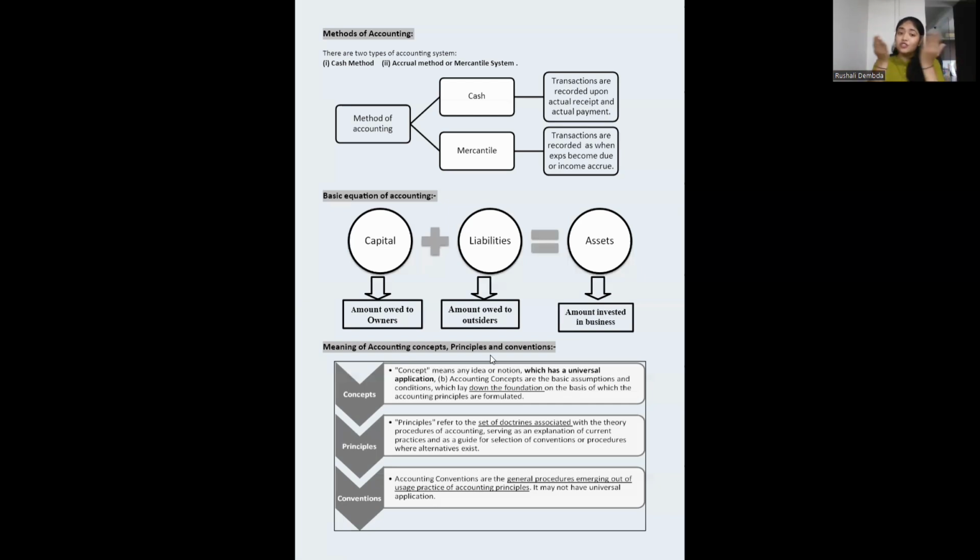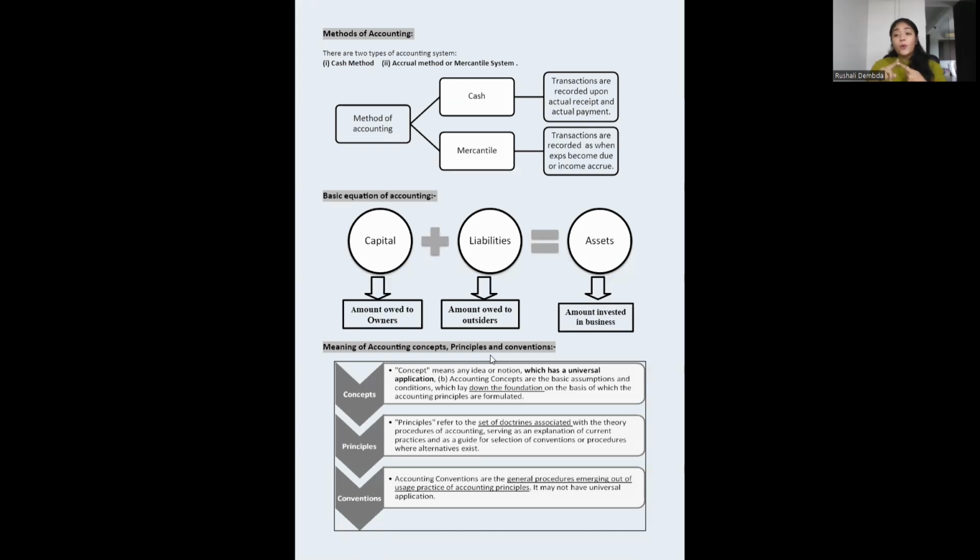That is our asset. So this is how the system works. Capital plus liabilities is equal to assets. Both together become your assets. Amount owed to owners or investors, that is your capital, and amount owed to outsiders, bank people, or those who give you investments, this is liabilities. Then what you have invested in the business, your building, your land, plant and machinery, all this is your assets that you have bought from this capital and liabilities money. This is how the basic equation of accounting works.